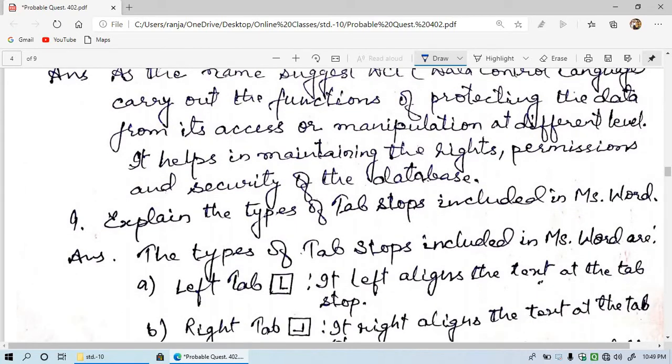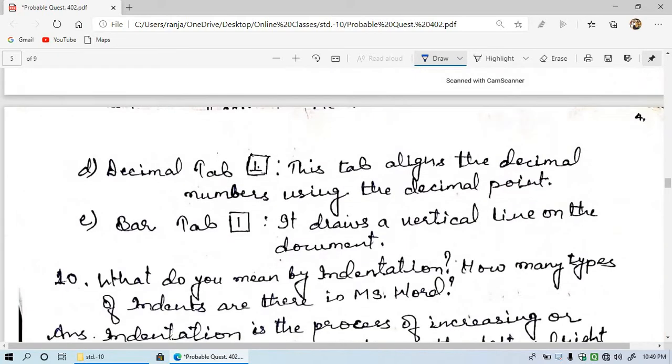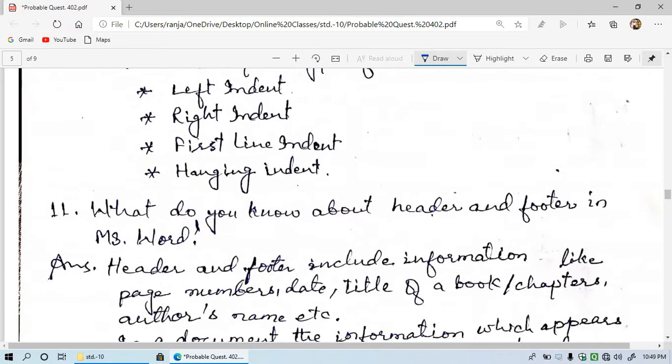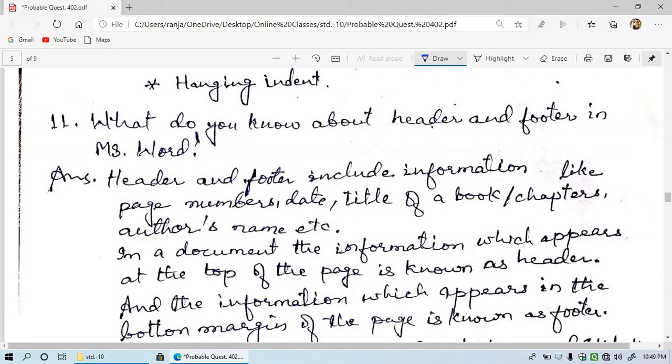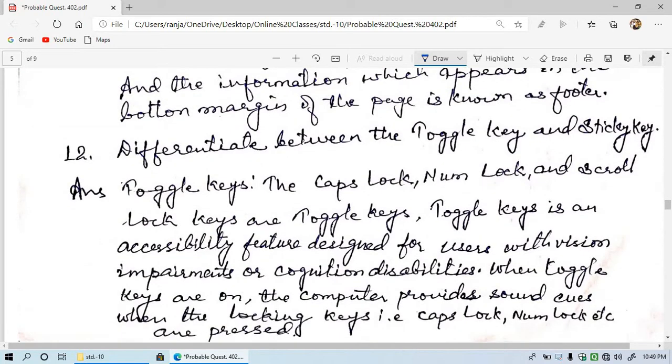Then question number 9. Explain the types of tab stop included in MS Word. Question number 10 is, what do you mean by indentation? How many types of indents are there in MS Word? Then question number 11. What do you know about header and footer in MS Word? Question number 12 is, differentiate between the toggle key and the sticky key.